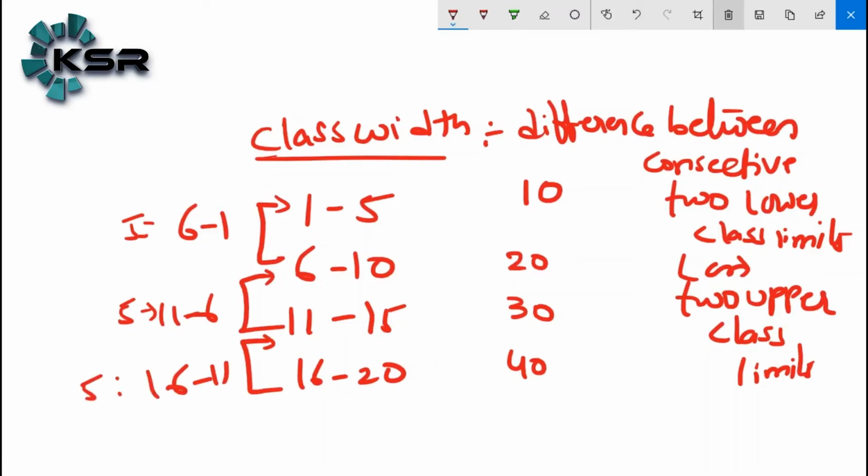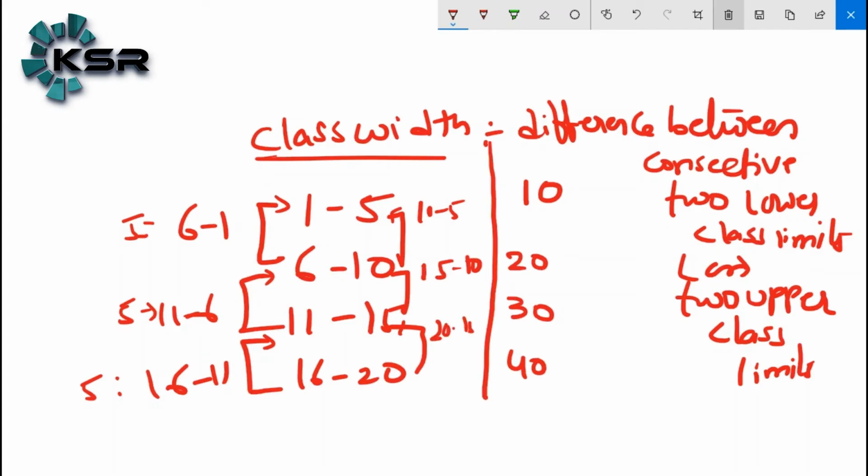You can also take 10 minus 5, 15 minus 10, 20 minus 15. These are all the same.